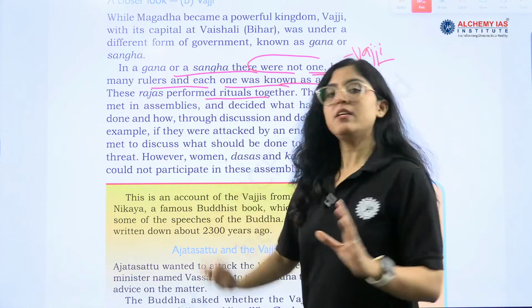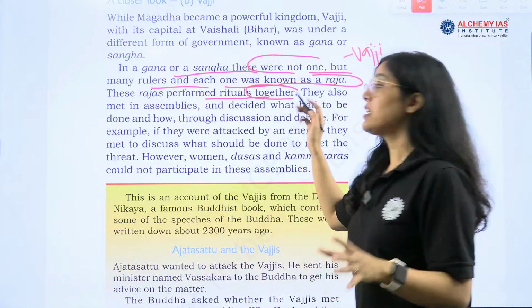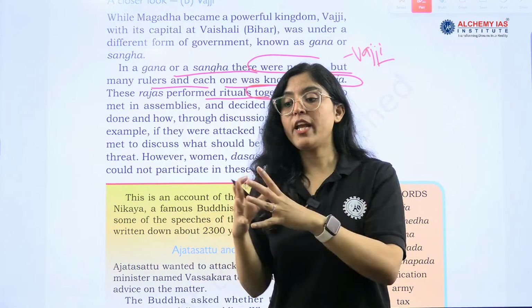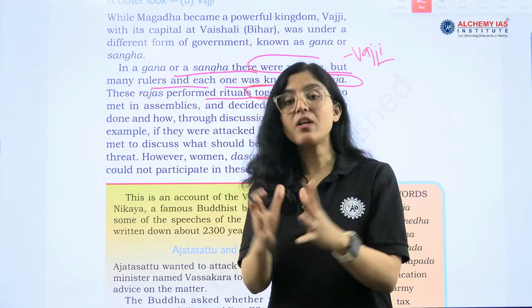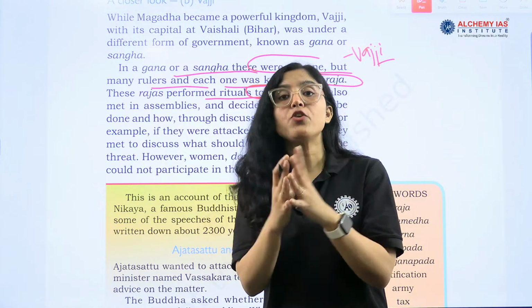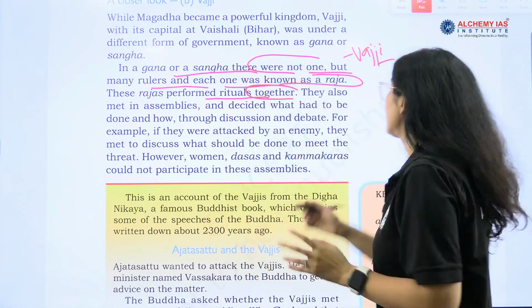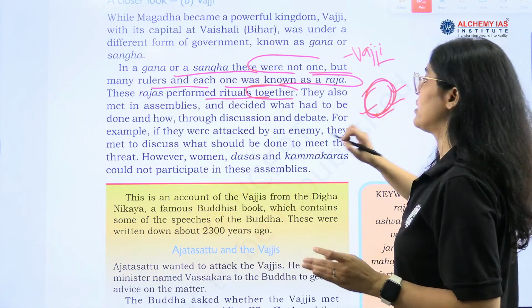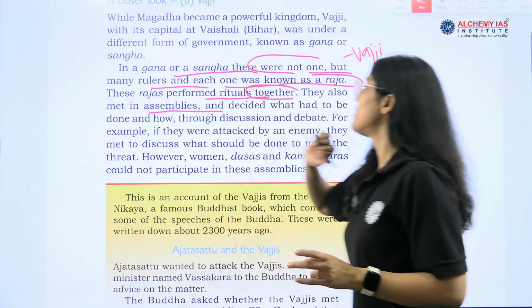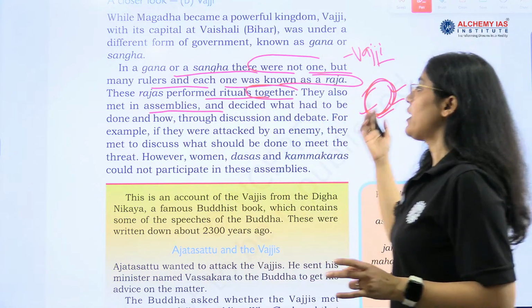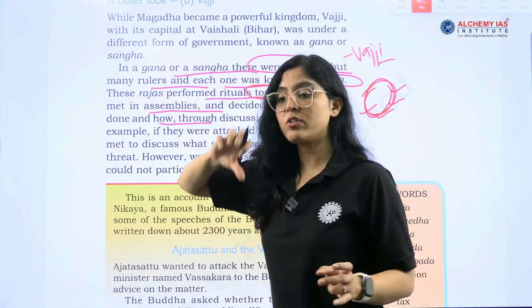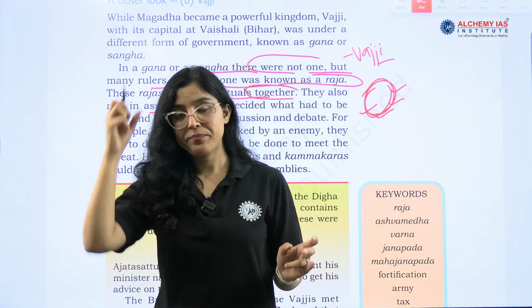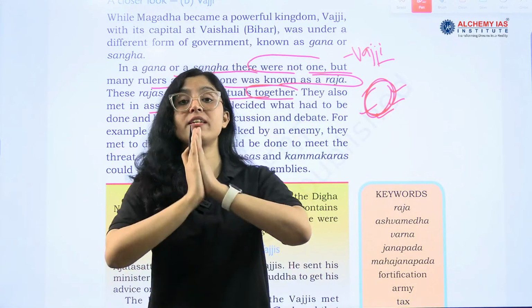Now, rituals were performed by the Rajas together. So they are showing diversity and unity in diversity, right? There is unity between these Rajas. They are doing everything together. They also met in assemblies and decided what had to be done and how. So there were proper assemblies, and they were discussing everything.